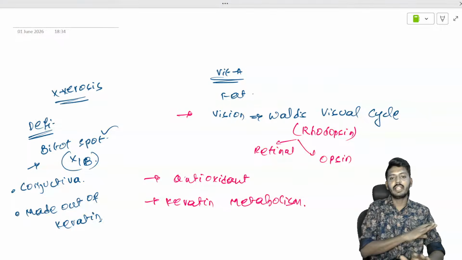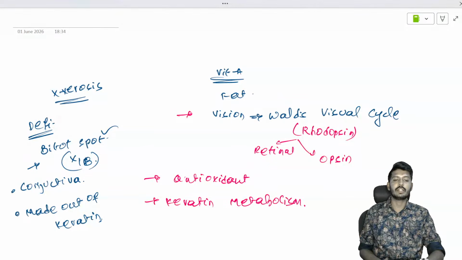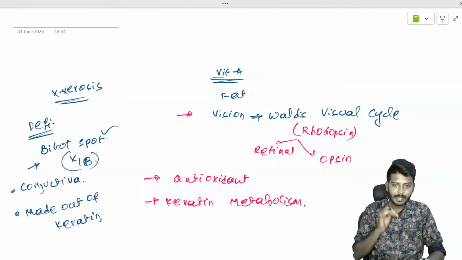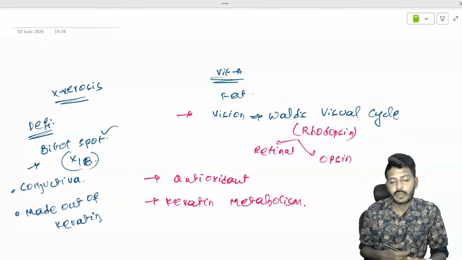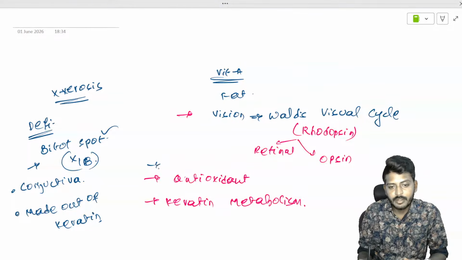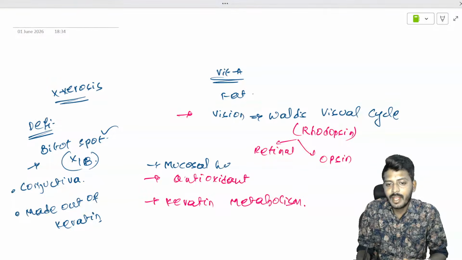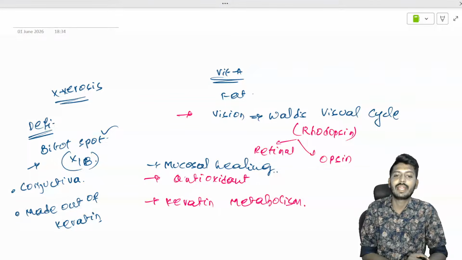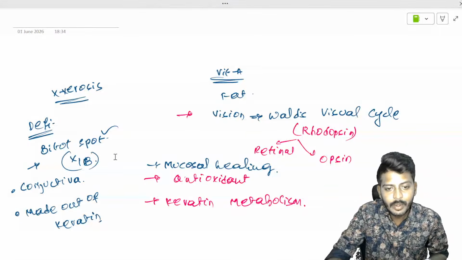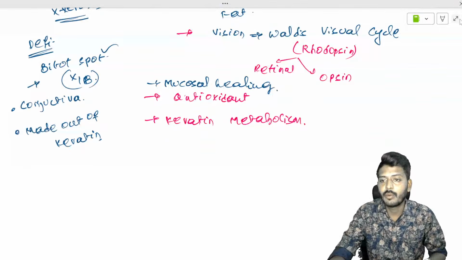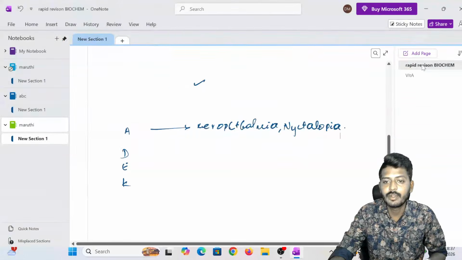So these are the key concepts which will be asked related to vitamin A. Vitamin A is responsible for mucosal healing. One more use: it is an antioxidant, and it is also responsible for keratin metabolism. Once we have understood vitamin A, let's go to the next vitamin.